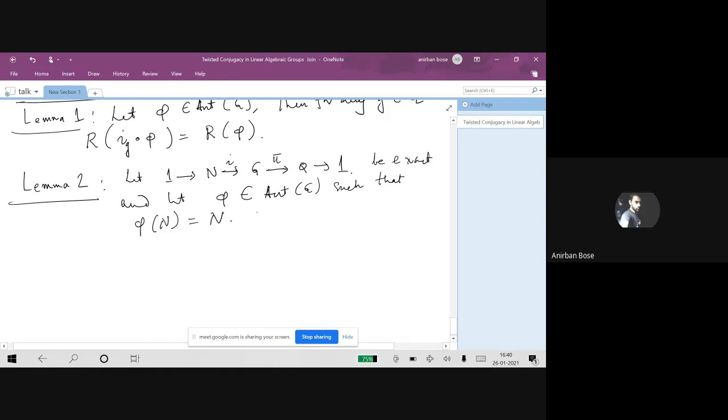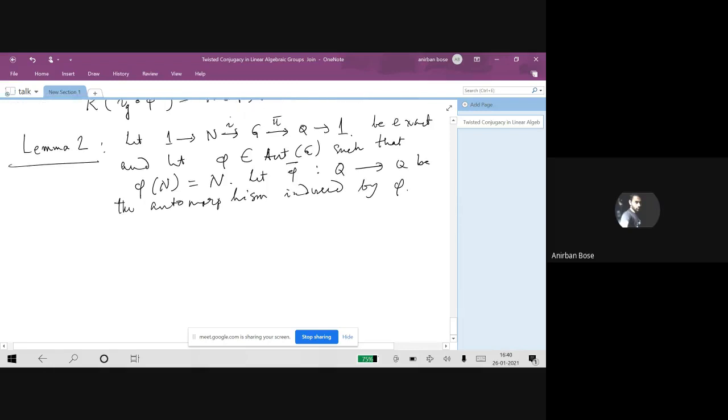Then obviously this phi will induce an automorphism of the group Q. Let us denote it by phi bar: phi bar from Q to Q be the automorphism induced by phi.